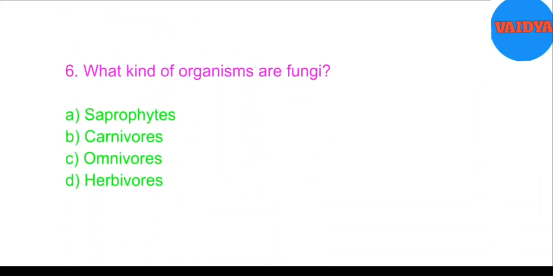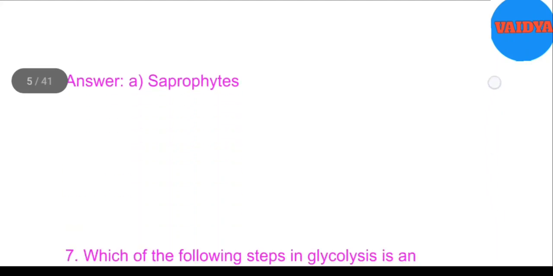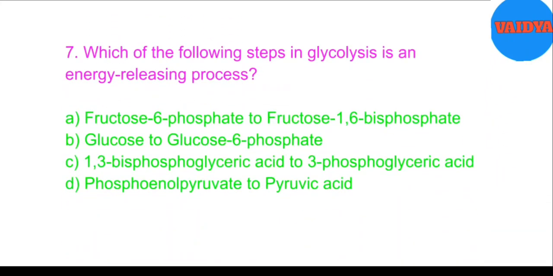6. What kind of organisms are fungi? A. Saprophytes, B. Carnivores, C. Omnivores, D. Herbivores. Answer: A. Saprophytes.